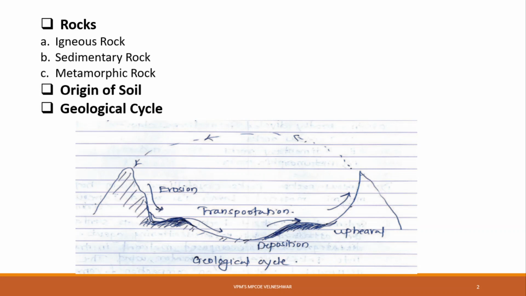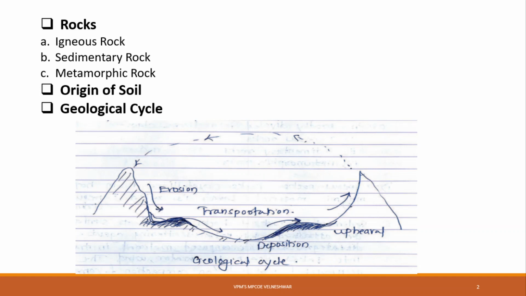Now, which are the transporting agencies? The transporting agencies like water, wind. Okay. The transported and accumulated material, on compaction and cementation, turns into sedimentary rock. And sedimentary rock is also called a secondary rock.